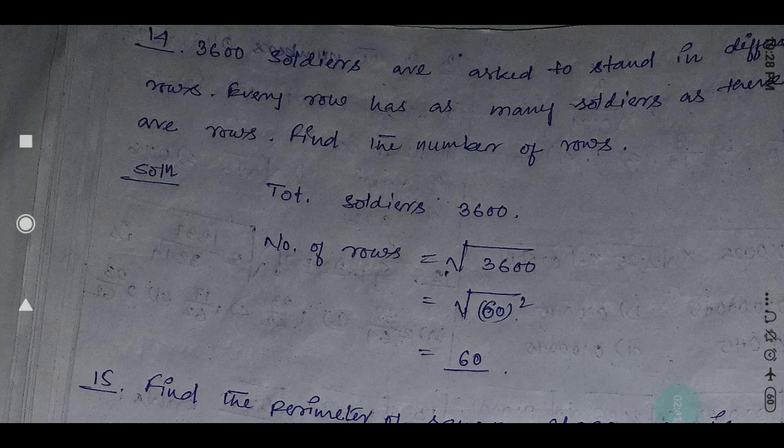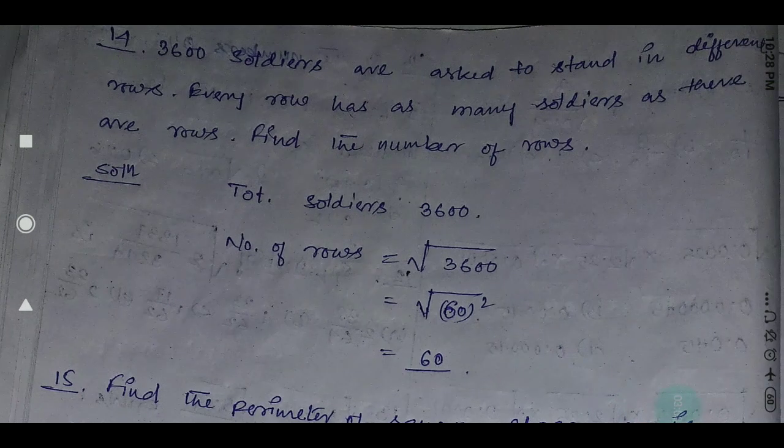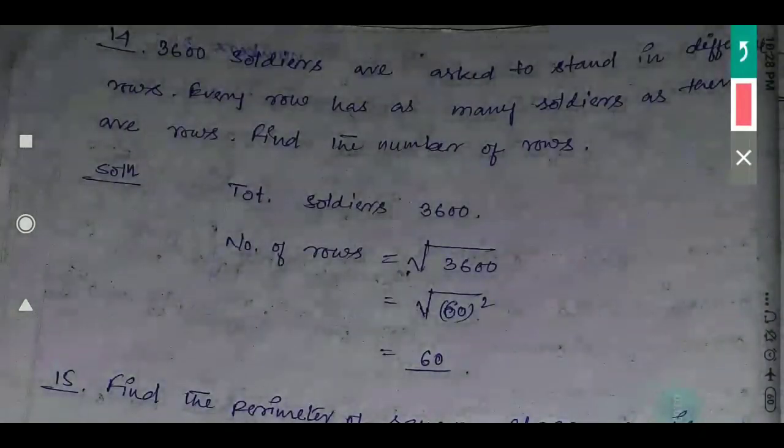So let's start. In the last questions we discussed exercise 3b, up to question number 13, I think. So this is question number 14. See what is given: 3600 soldiers are asked to stand in different rows. The total number of soldiers is 3600. Try to understand this line properly.